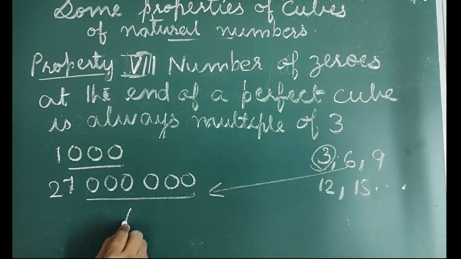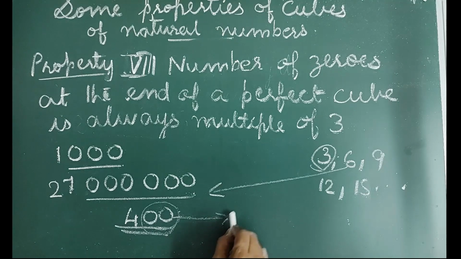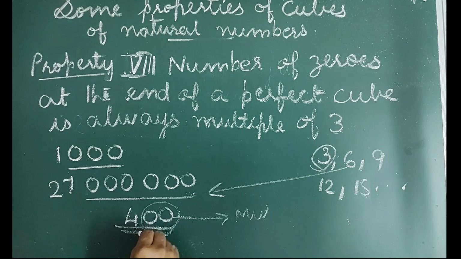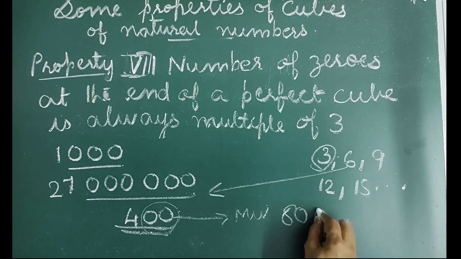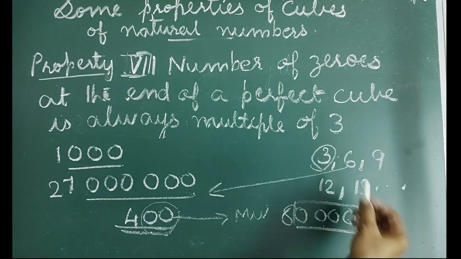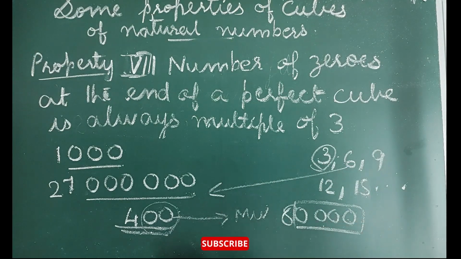And we know 400 is not a perfect cube. Why? Because the number of zeros at the end is not a multiple of 3. So 400 is not a perfect cube. Like 80,000 is not a perfect cube because the number of zeros at the end is not a multiple of 3. Therefore, 80,000 is not a perfect cube.